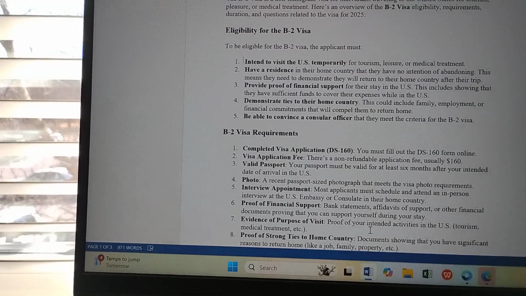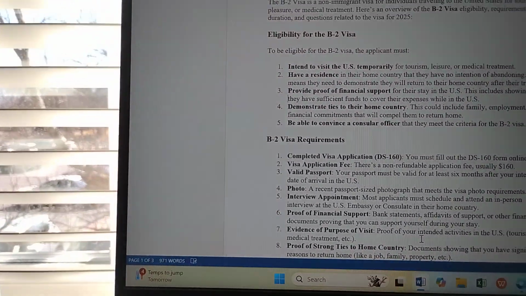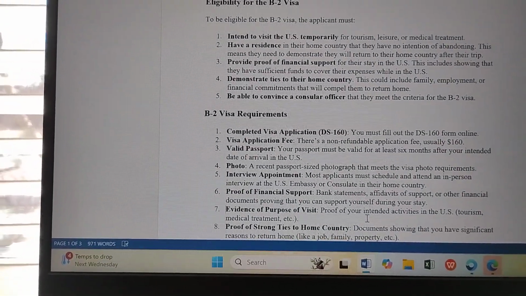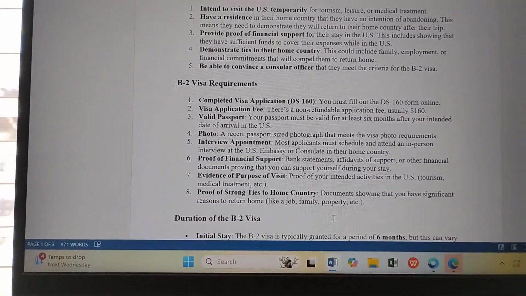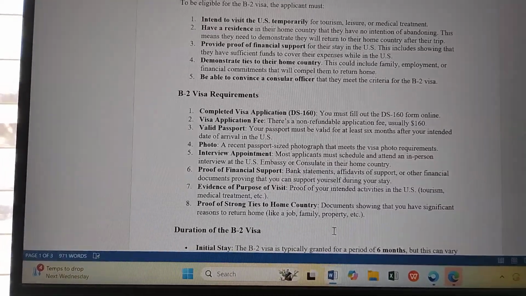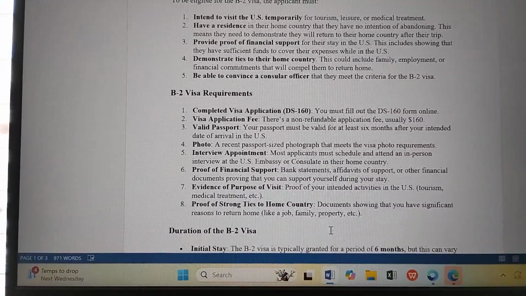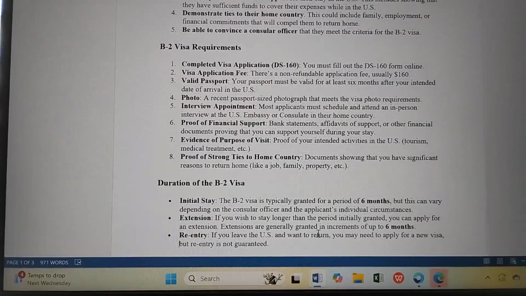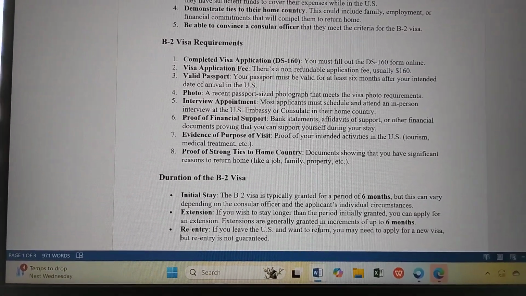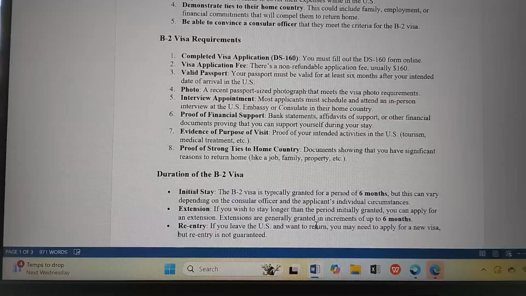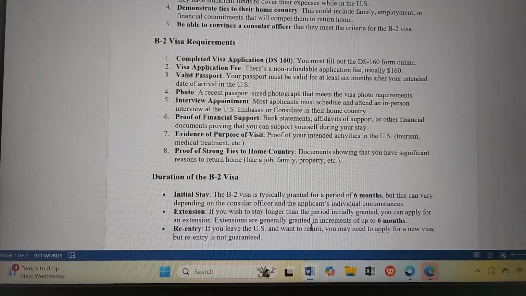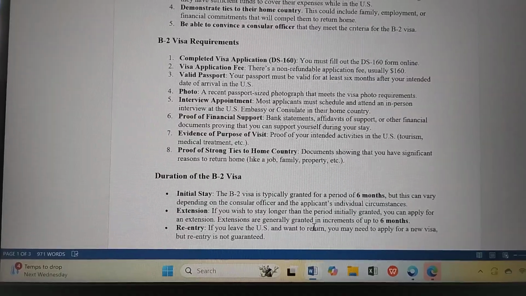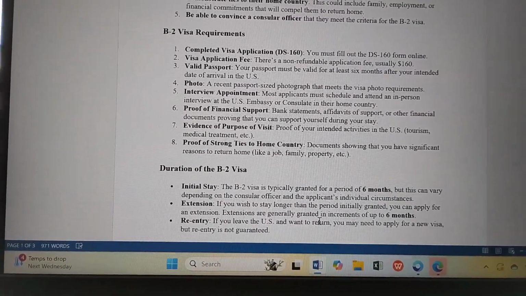Proof of financial support: bank statement, affidavit of support, or other financial documents proving that you can support yourself during your stay. Evidence of purpose of visit, proof of your intended activities in the US such as tourism, medical treatment, etc. Proof of strong ties to home country, documents showing that you have significant reasons to return home like a job, family, property, etc.